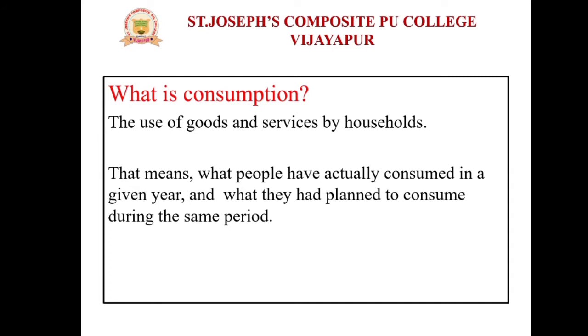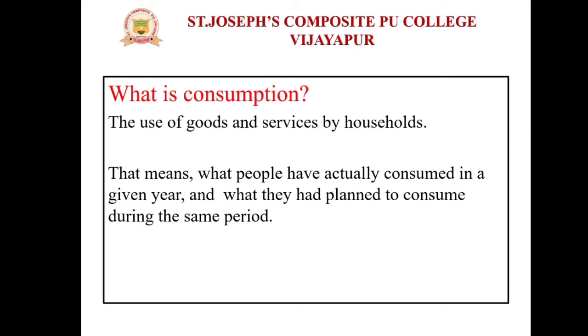So what is consumption? It means the use of goods and services by a household. If an individual or household uses goods and services, that process is called consumption.